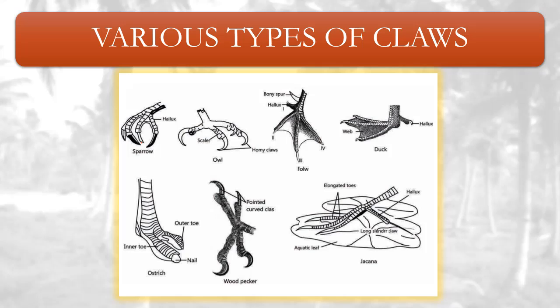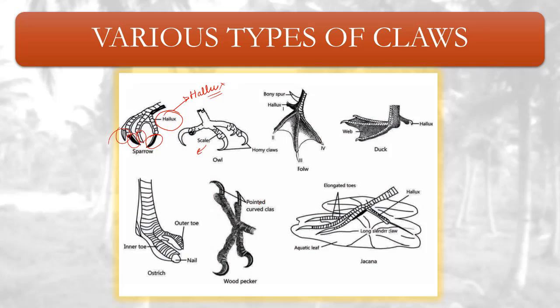You can see 4 claws, 1, 2, 3, 4. The first digit, the thumb, is known as hallux. The scales are present in the hind limbs only. You can see the scales on the hind limbs. The claws are horny. So you can see the different types of claws over here.